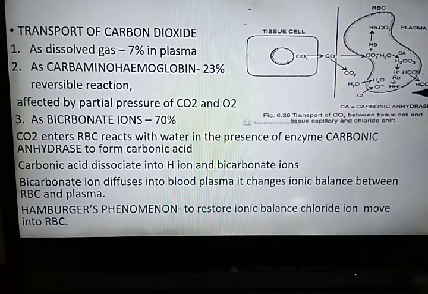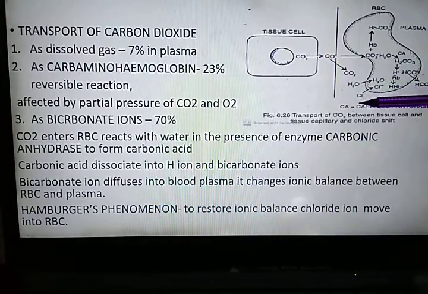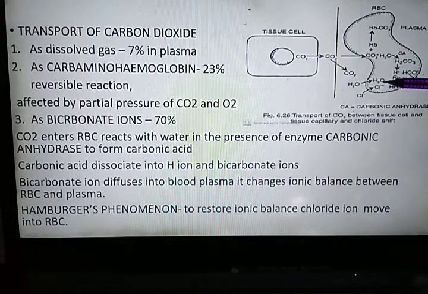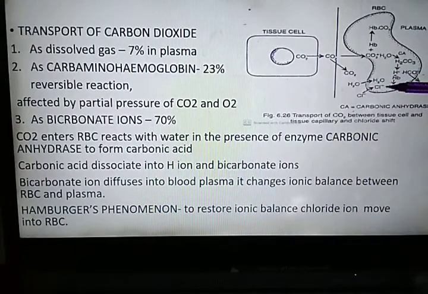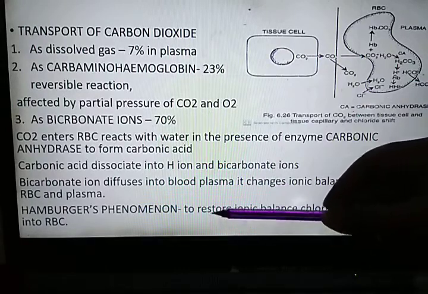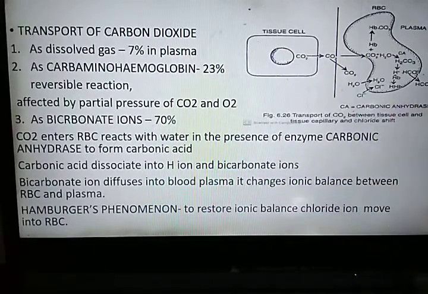To restore this ionic balance, chloride ions from the plasma move inside the RBC with the help of bicarbonate ion and chloride ion carrier protein. Now, this movement of chloride ion from plasma into the RBC to maintain the ionic balance is known as Hamburger phenomenon or chloride shift. I hope it's clear to everyone.